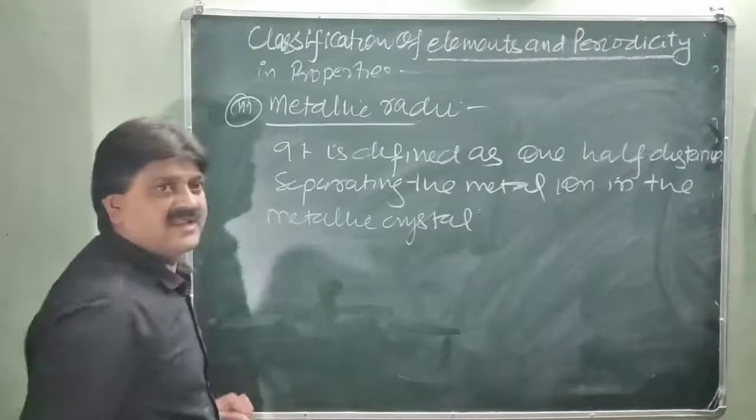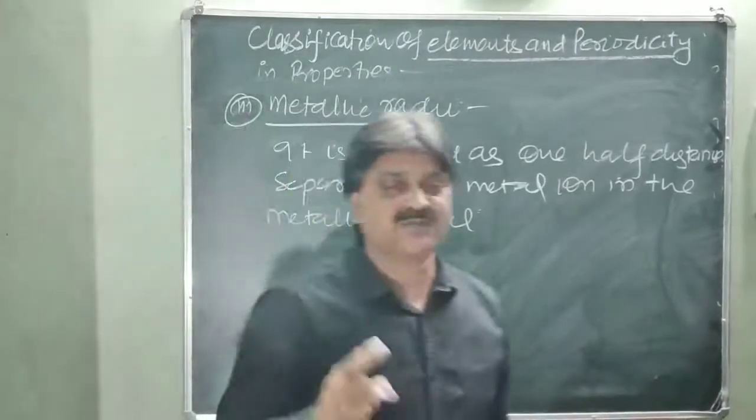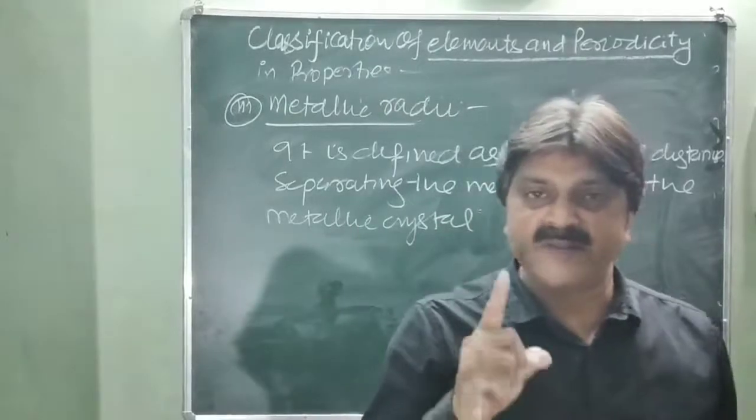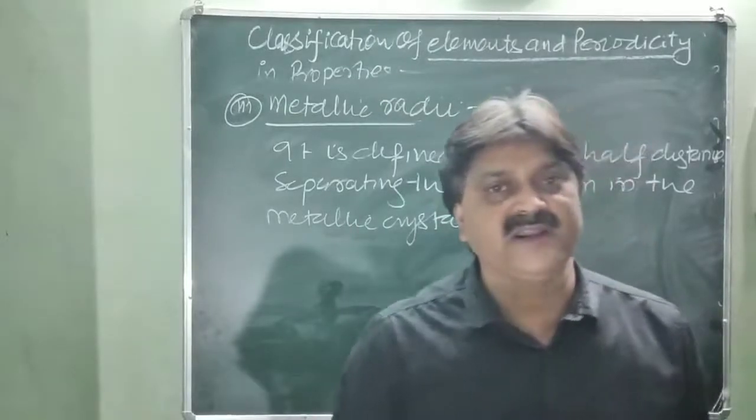This is called the metallic crystal. One half the distance separating the metal ions in a crystal is called the metallic radii.